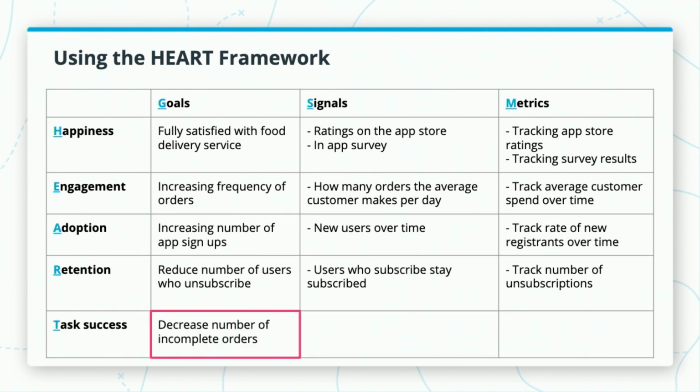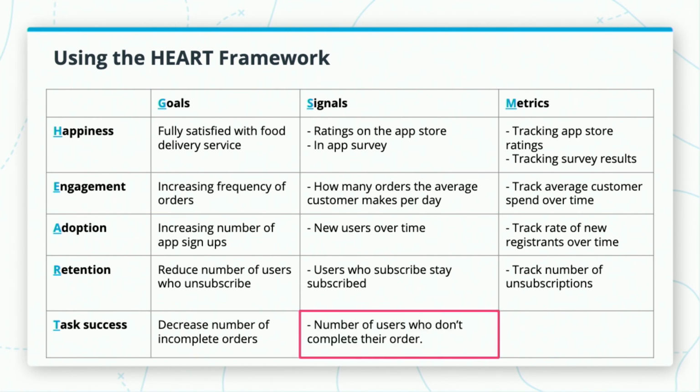Lastly, we'll look at task success for our food delivery app. As a reminder, task success is about whether or not our users actually got to their desired destination in the application. I've set a goal of decreasing the number of incomplete orders in the app. The signal for this goal is the number of users who don't check out after choosing their food items. If they don't check out, they can't complete their order and fulfill the goal I've set out. And finally, the way we'll keep track of the users who don't check out is by keeping a tab on the drop-off rate, which can tell us more about why they didn't complete their task. We can use software such as Hotjar to get more insights on this.